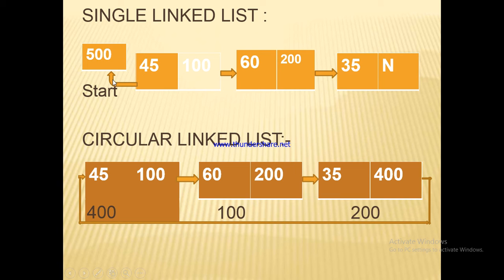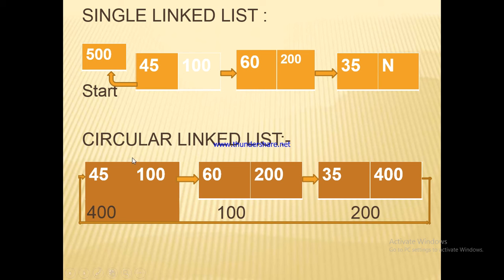Okay. Now single linked list. 500 is the address of start, meaning the first node. The address of the first node is 500. It contains data item 45, and 100 is the address of the second node. It contains data item 60. 200 is the address of the third node. It contains data item 35, and the third node's address field is n, meaning null. So we can say that after that we don't have any other nodes.